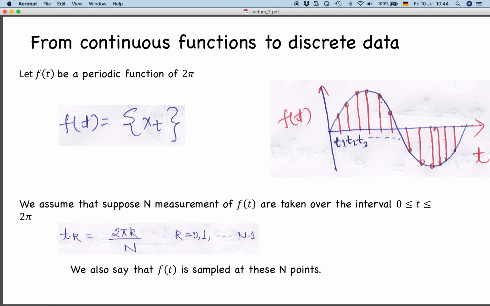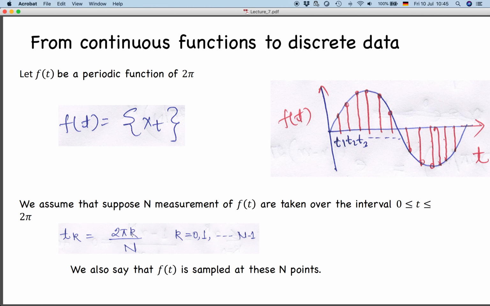That's what we call the discrete version of the data. So we are not taking data at continuous points, but at discrete points, for example at t1, at t2, at t3, like this. If the period of this function is 2 pi, and suppose I am taking n samples or n measurements, the time instances will be 2 pi divided by n, the total number of points, multiplied by k.